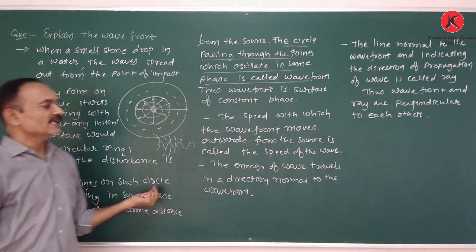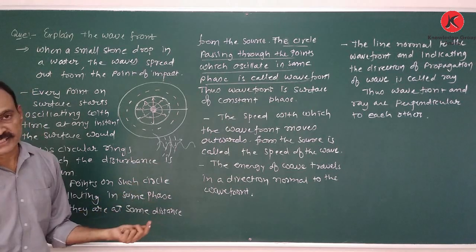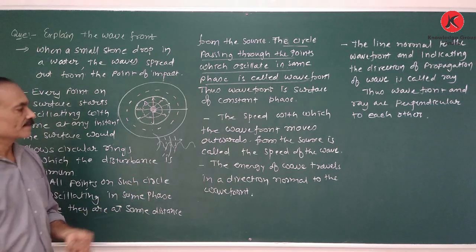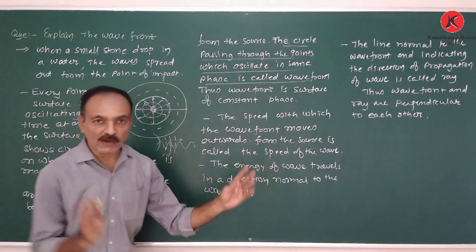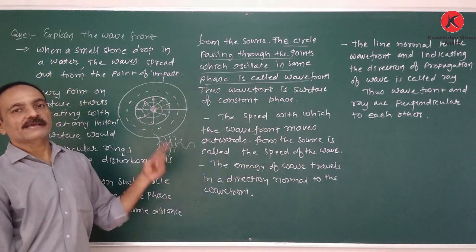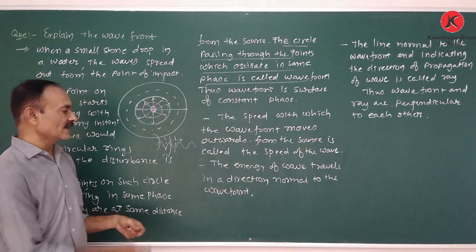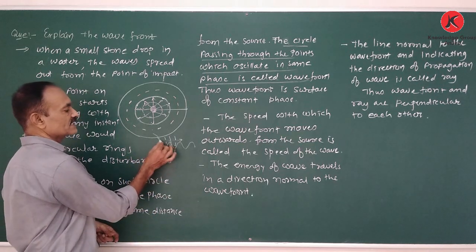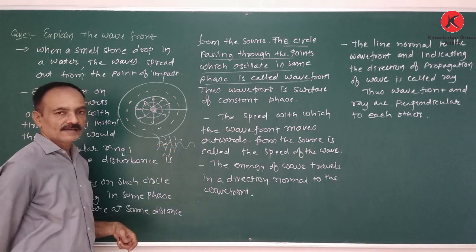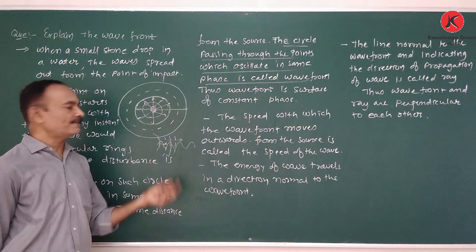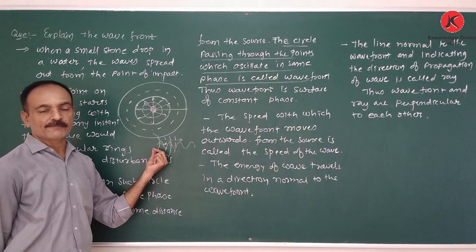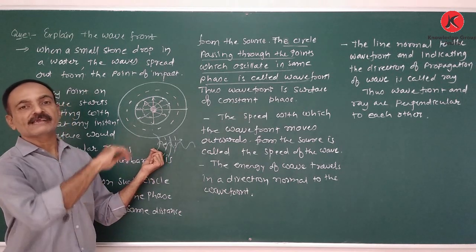Now, the energy of the wave travels in the direction normal to the wavefront. Why do the rings spread out? The effect of the oscillation of a particle is transferred to its neighboring particle. The neighboring particle starts oscillating only if it gets some energy from the neighboring oscillating particle.